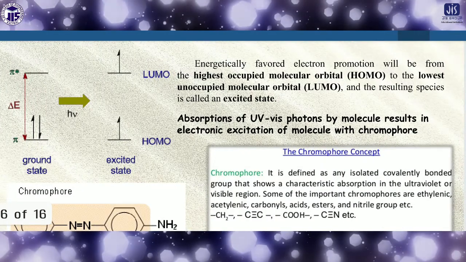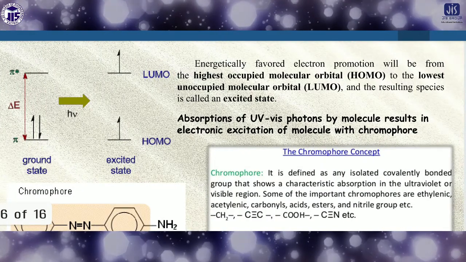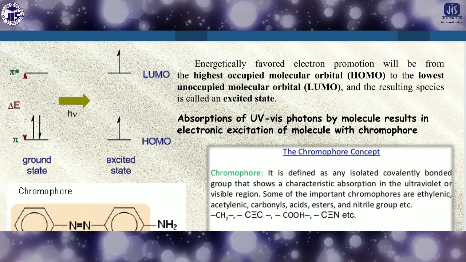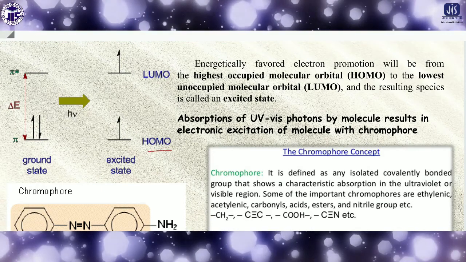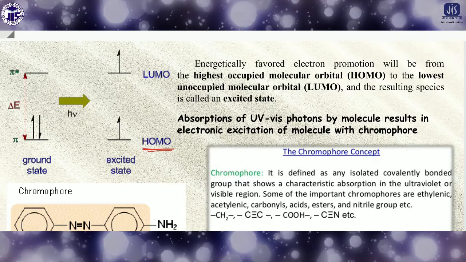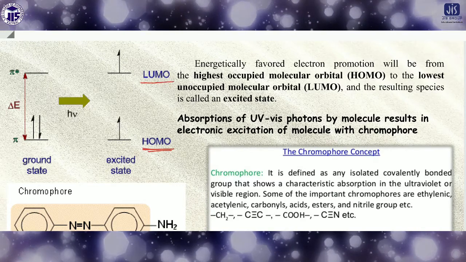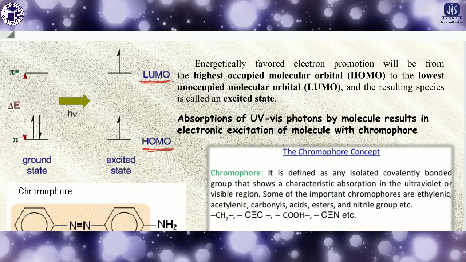What is the HOMO and what is the LUMO? HOMO means the highest occupied molecular orbital, and LUMO means the lowest unoccupied molecular orbital.